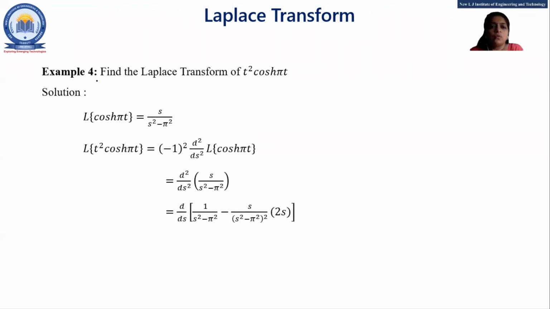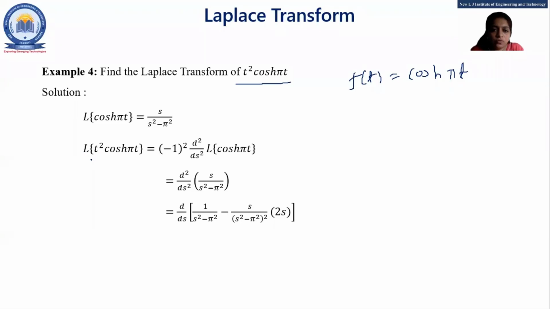So find the Laplace transform of t square cos hyperbolic pi t. Here the multiplication of t square is what? Cos hyperbolic pi t. So this is our function. So here f of t is cos hyperbolic pi t, and Laplace of cos hyperbolic pi t is s upon s square minus pi square, right?